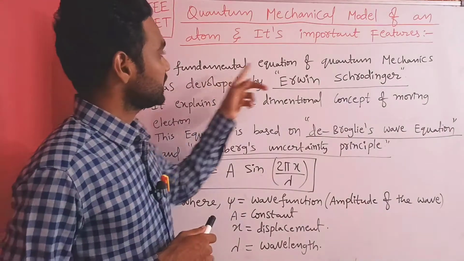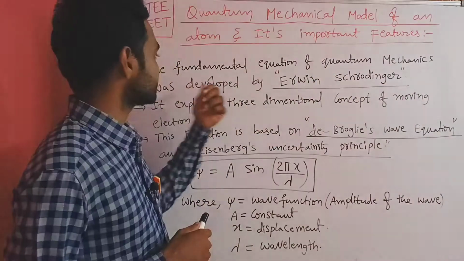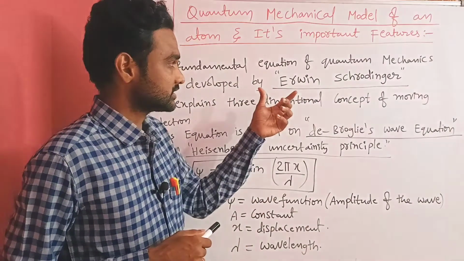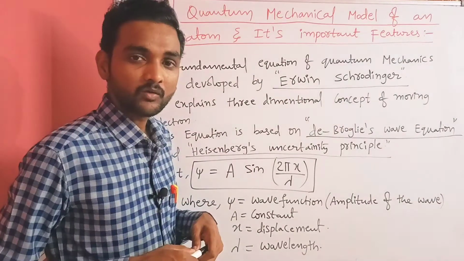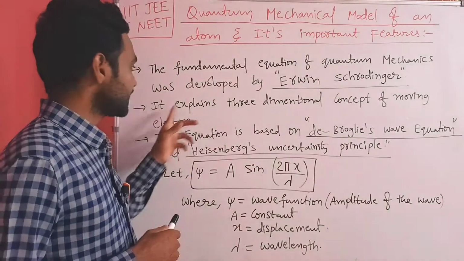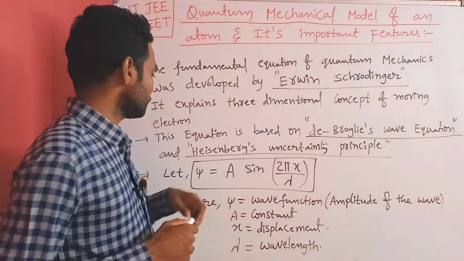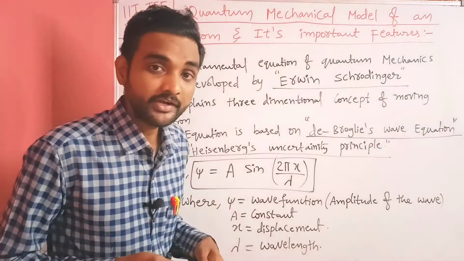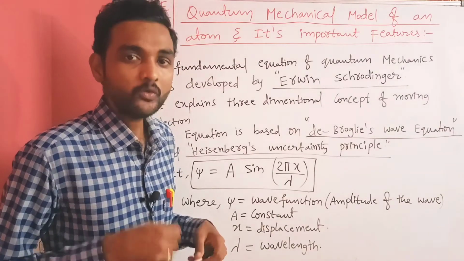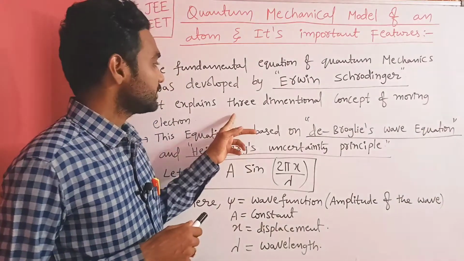See, the fundamental equation of quantum mechanics was developed by Erwin Schrödinger. It explains the three-dimensional concept of moving of electron. Up to now we studied the two-dimensional concept of moving of electron. Now we will study the three-dimensional concept.